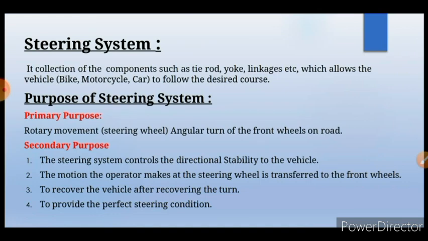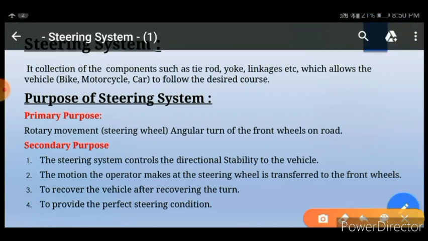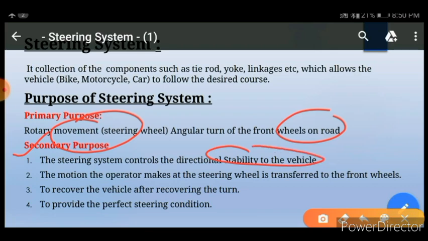The primary purpose of the steering system is to convert rotary motion of the steering wheel to the angle of the front wheel which is mounted on the road. Then the secondary purpose of the steering system is to get the directional stability of the vehicle.